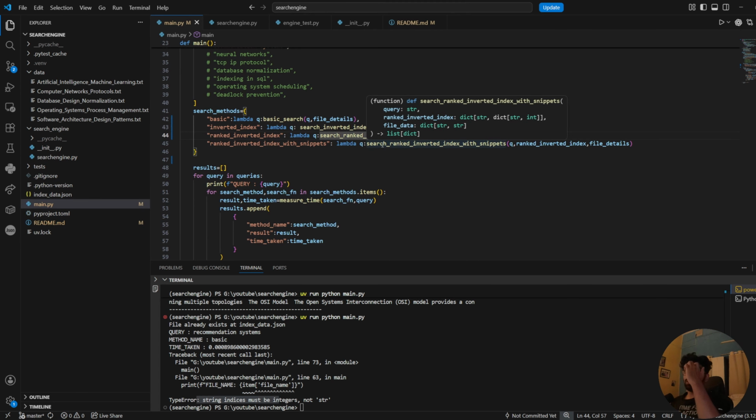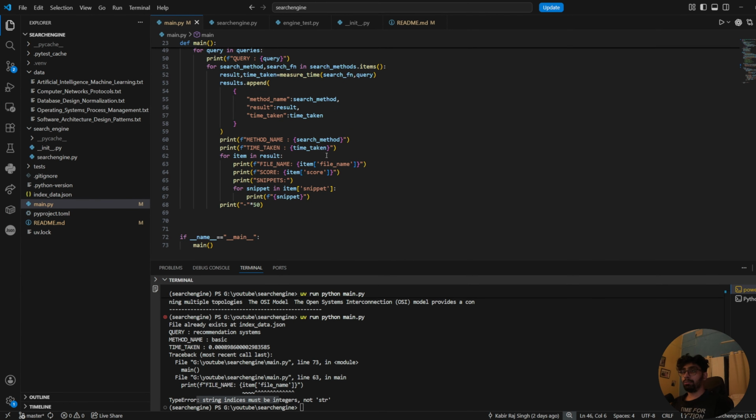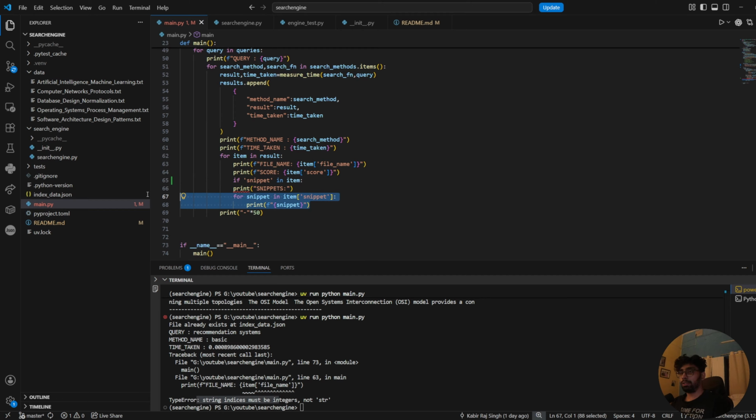Basically, this is because when we added the code for snippet, we set the return type for it to be a list of dictionary, but the previous functions had return types of list of strings. So first of all, I need to make a change over here: if snippet in item, only then you execute this part of the code, otherwise it will just skip it.